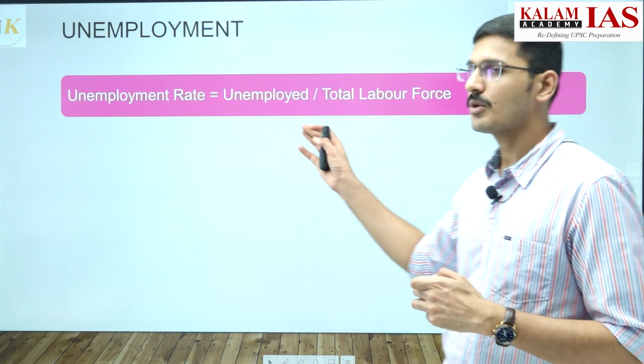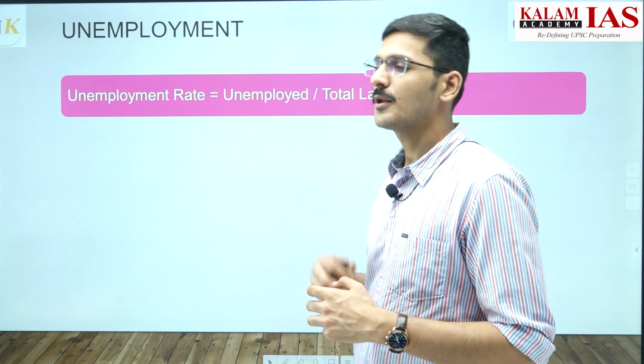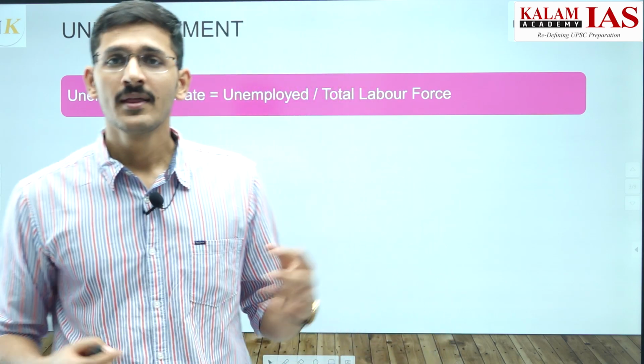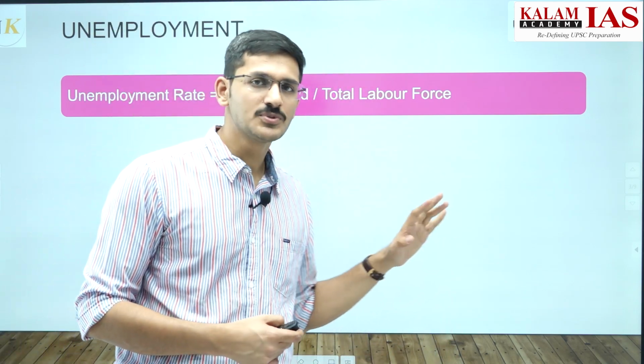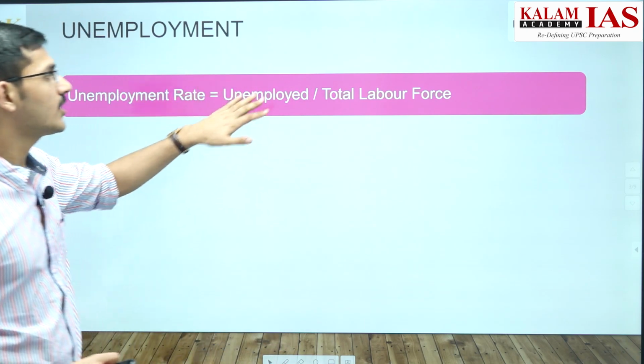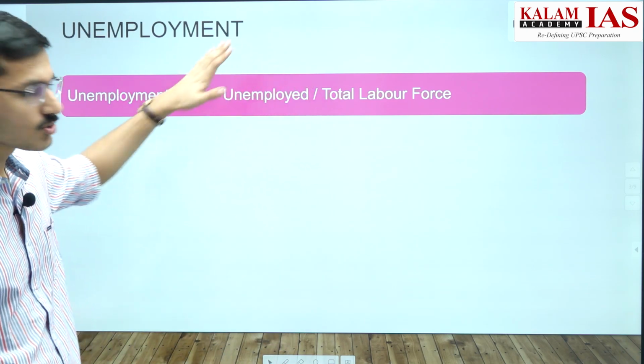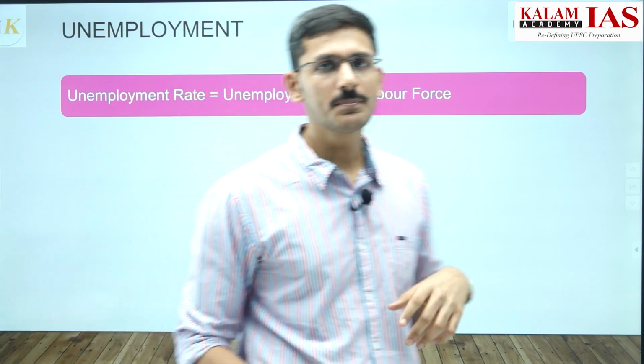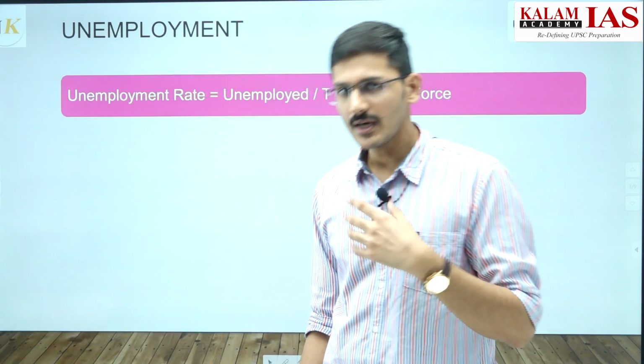The first is the unemployment rate. Now, a lot of people think unemployment rate basically means the number of people who are unemployed in the total population, which is not true. The unemployment rate in India is captured by unemployed upon total labor force. It is not the total population, it is the total labor force. Out of the labor force, what percentage of people are actually unemployed?